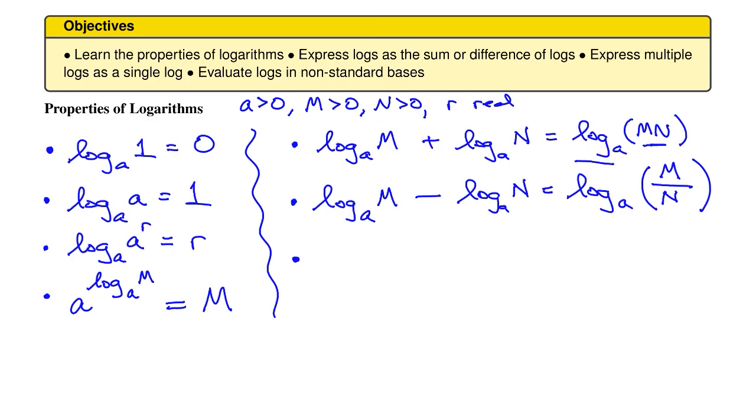Next, we have log base A of M raised to the R power. That is equal to R times log base A of M. What a lot of people view this one as is if you have a power on the argument, it can come in front of the log and multiply.